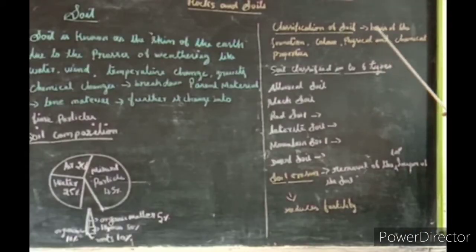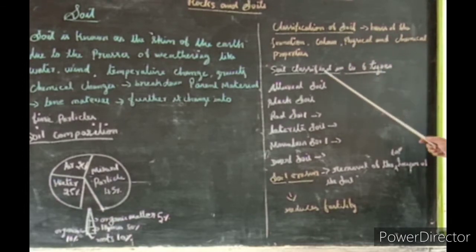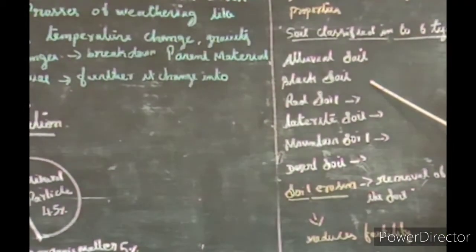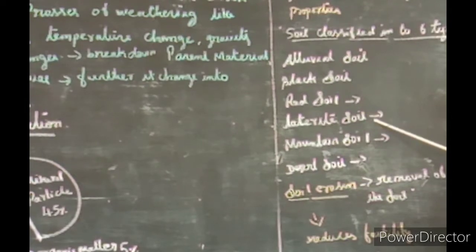Classification of soil. On the basis of formation, color, physical and chemical properties, soil is classified into 6 types: alluvial soil, black soil, red soil, laterite soil, mountain soil and desert soil.